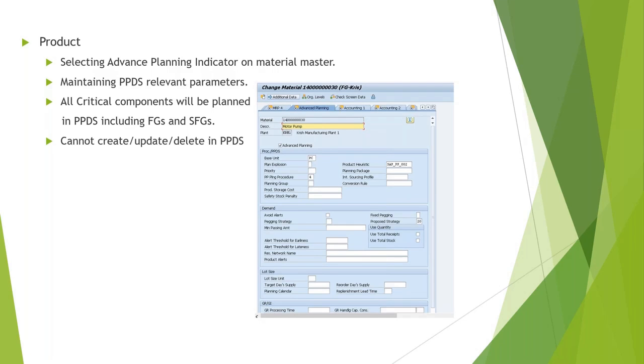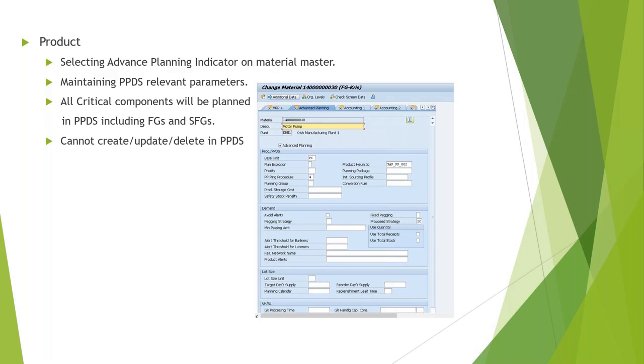So all these parameters are specific to the PPDS. Advanced planning is nothing but the PPDS part of HANA. So you can see there's a checkbox for advanced planning. This is the first criteria. If you want to integrate any product into PPDS, this has to be checked. Without this, the product will not be available. Now the plant has to be there. So this particular product will be created at the location if the checkbox is selected.